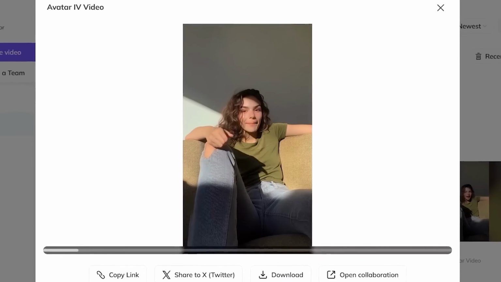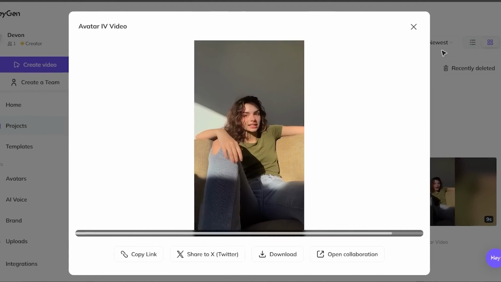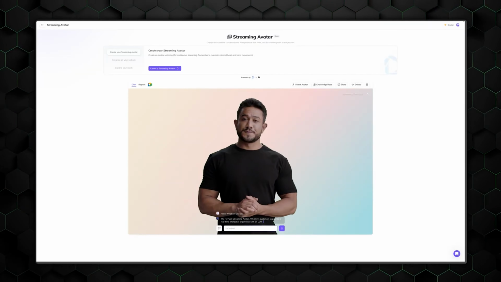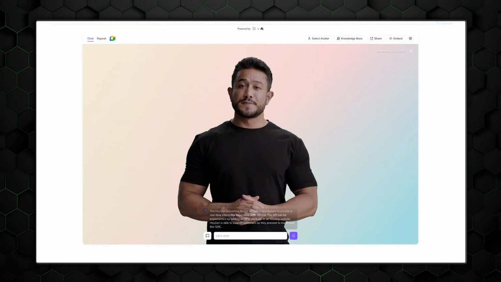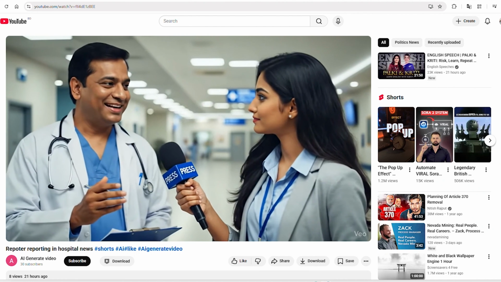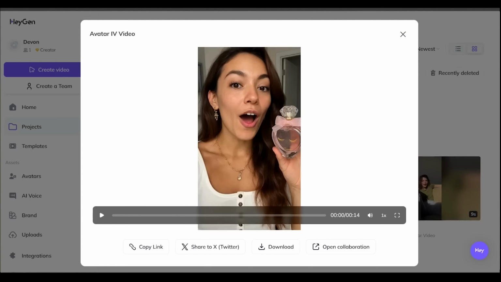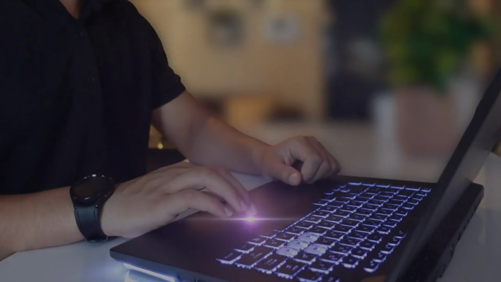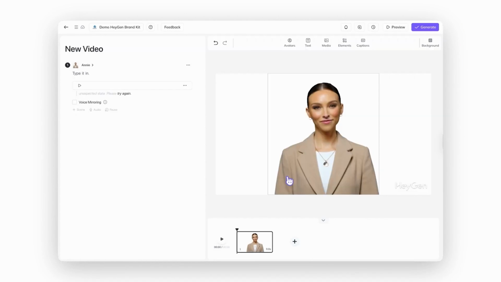To what extent does this approach represent the future of content creation? It is about being able to scale and being efficient. Content creation will become more automated as artificial intelligence technology continues to advance, which will enable content providers to manage various channels with less effort. For independent video producers and small businesses that are trying to make high-quality videos in a short amount of time, this is a game changer. In the creator economy, you are putting yourself in a position to be ahead of the curve by embracing artificial intelligence now. In conclusion, this is the comprehensive approach on using HeyGen to create faceless videos for YouTube.